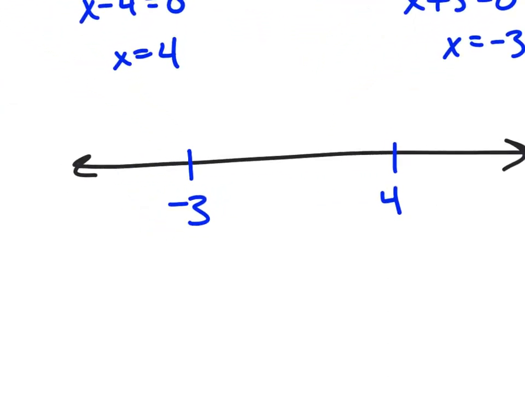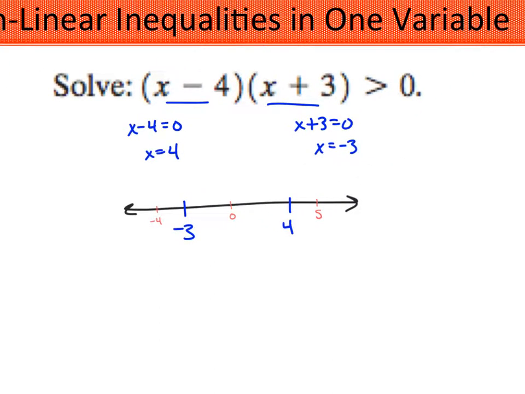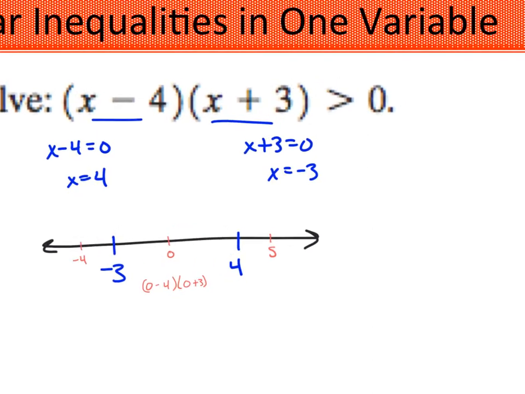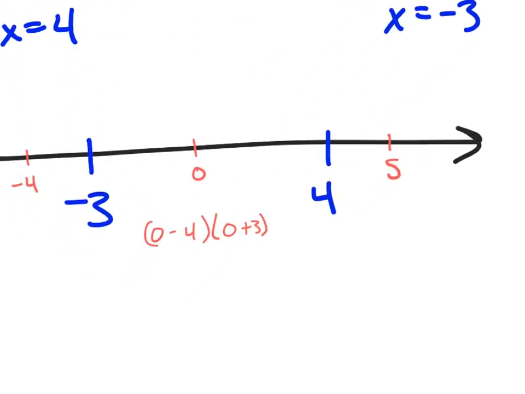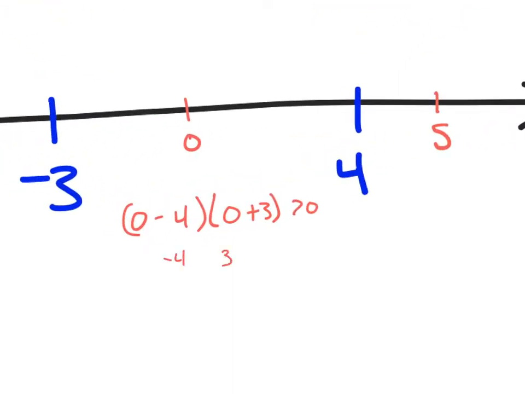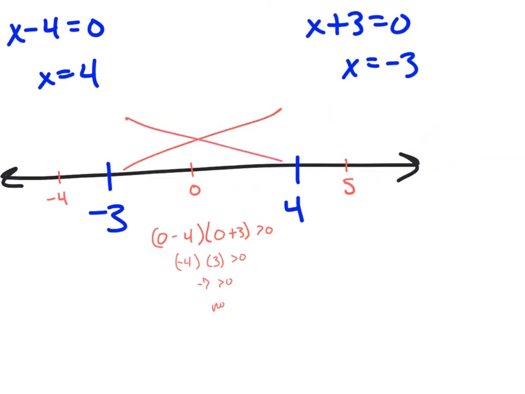I'm going to try to test 0, negative 4, and 5. I'll just see if those values work. Okay, so x minus 4, x plus 3, so 0 minus 4, 0 plus 3 is supposed to be greater than 0 in this case. It's not always going to be like that, but it just happens to be in this case. Let's see if it is. Negative 4 times 3 is negative 12. No, that is not greater than 0. So once again, this middle section is out.